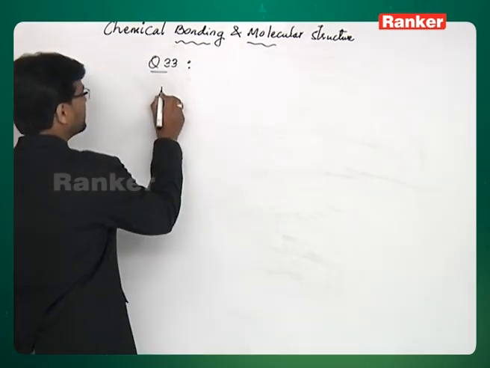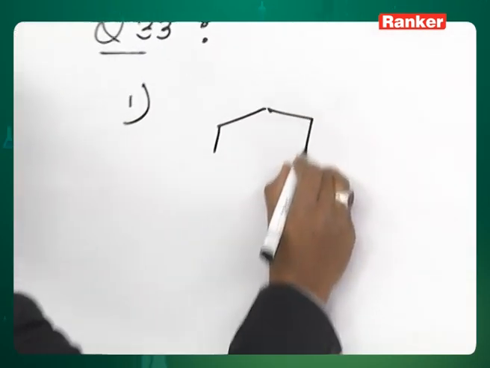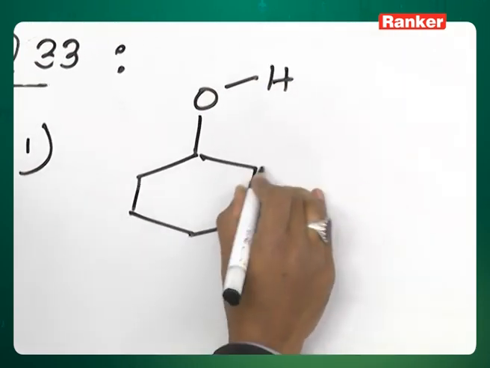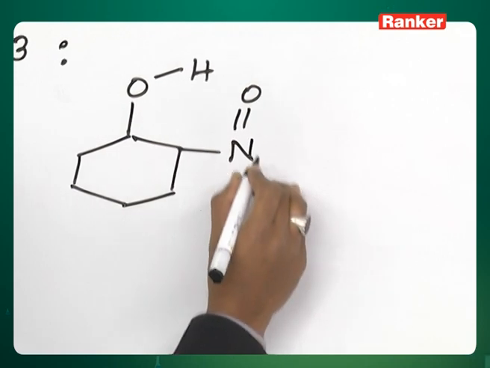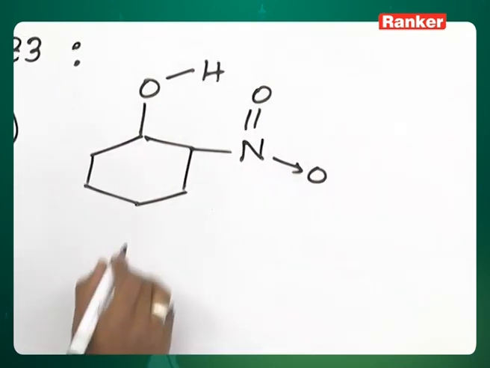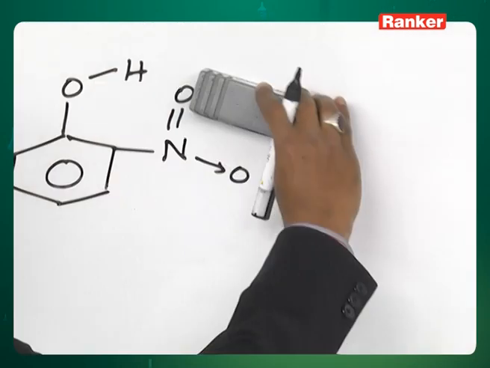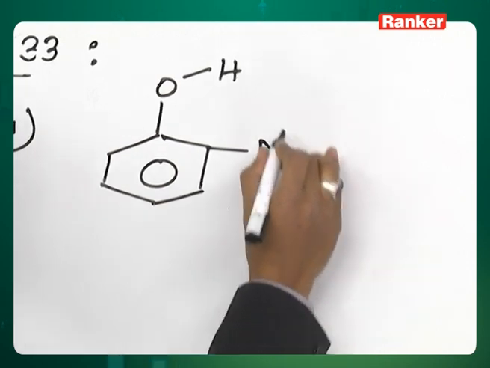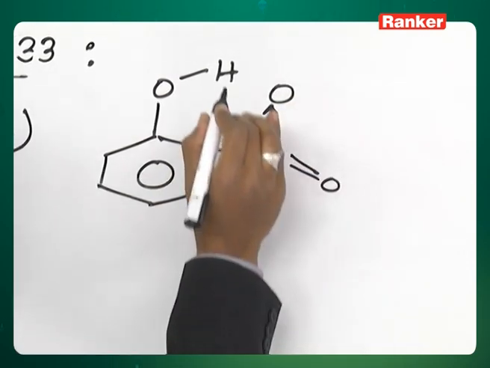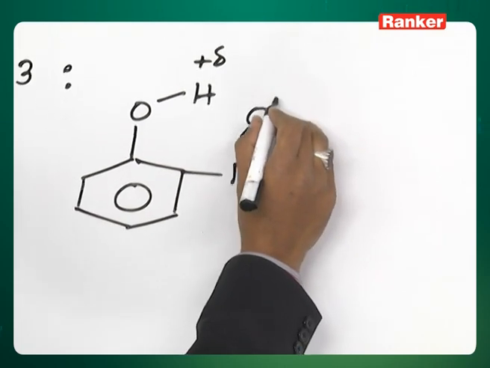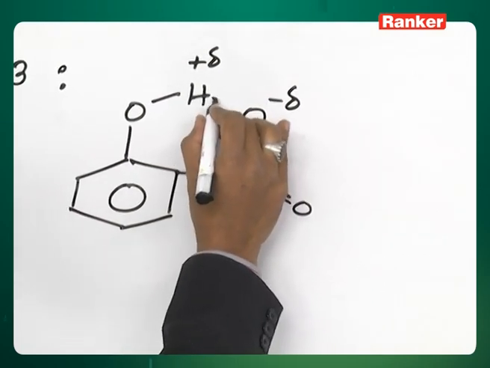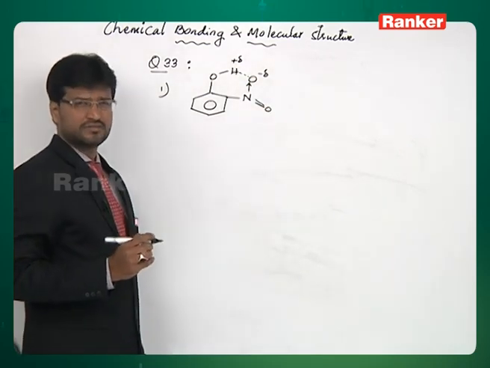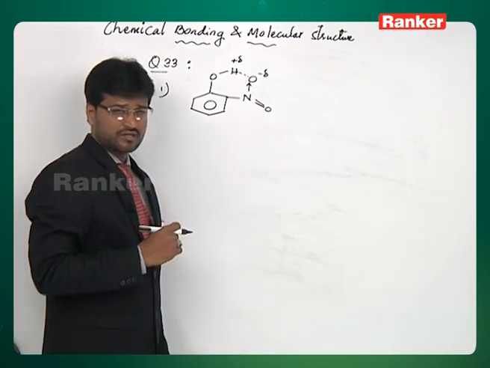The first compound given is orthonitrophenol. Look at the structure of orthonitrophenol. You have OH group, you have this NO2 group. Let's put it like this so that you can have formal charge on oxygen. So there is a partial positive charge on hydrogen and partial negative charge on oxygen, and there is an intramolecular hydrogen bond in orthonitrophenol. So this is one compound which can show intramolecular hydrogen bond.